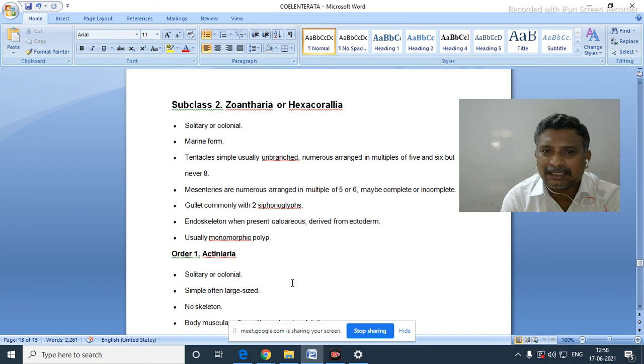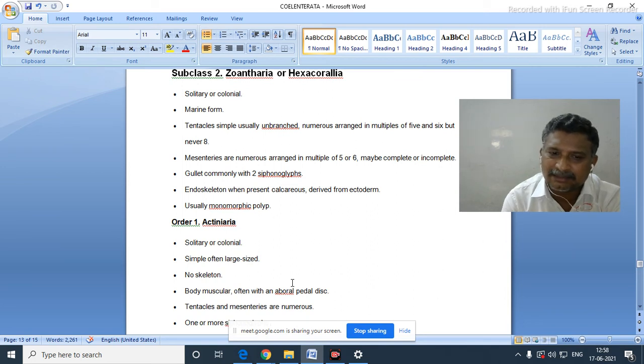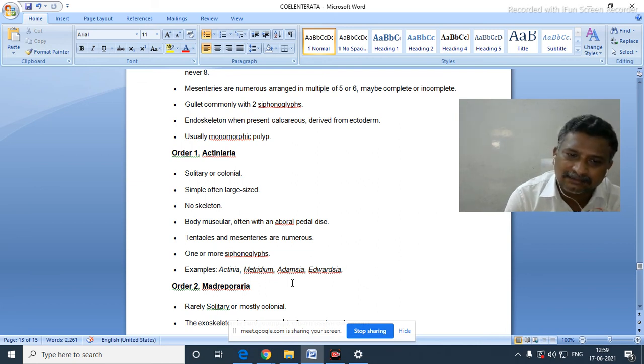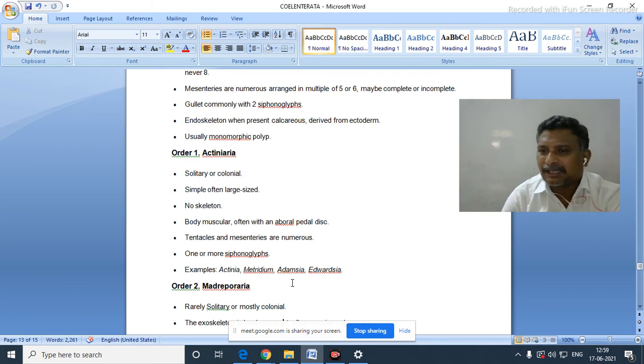Subclass 2, Zoantharia or Hexacorallia, in which the orders are here. Order 1, Actiniaria. Solitary, aboral, simple, often large sized, no skeleton. Body is muscular, often with an adhesive pedal disc. Tentacles and mesenteries are numerous. Now, Madreporaria, another order. Simply, I am saying all these orders so that at least you know such orders are present in this class.